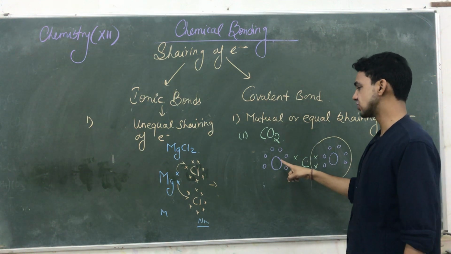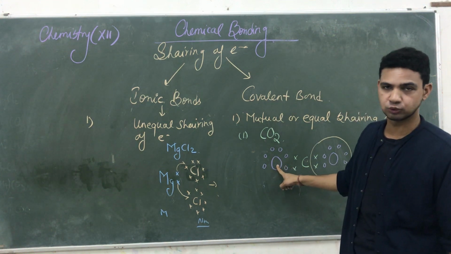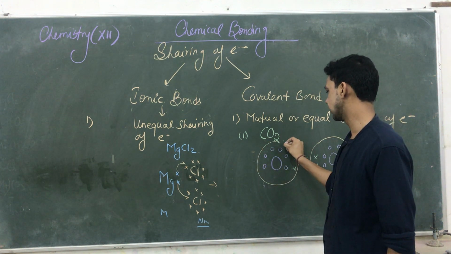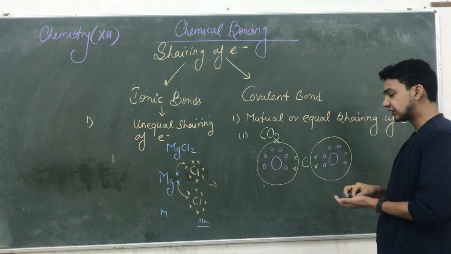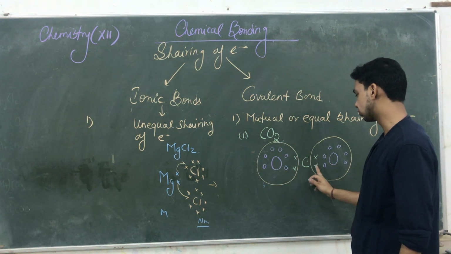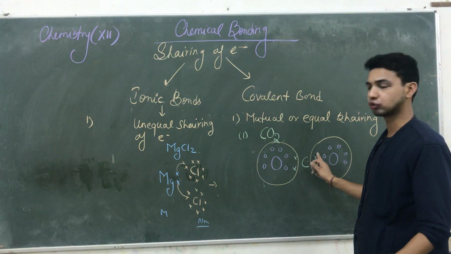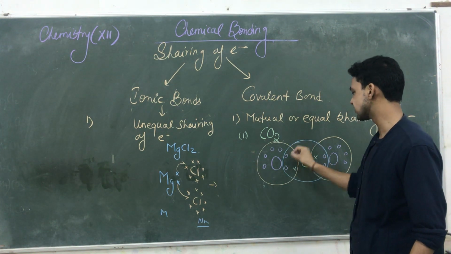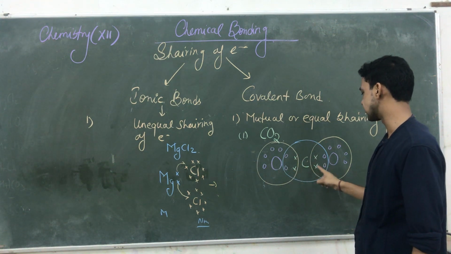The same as well as these oxygens having 6 electrons in their outermost shells, it's also taking 2 extra electrons from carbon and completing its octet. But at the same time, carbon also has its 4 electrons. It requires 4 more electrons, so it's also taking 2 electrons from here. And inside the circle, 1, 2, 3, 4, 5, 6, 7, 8.